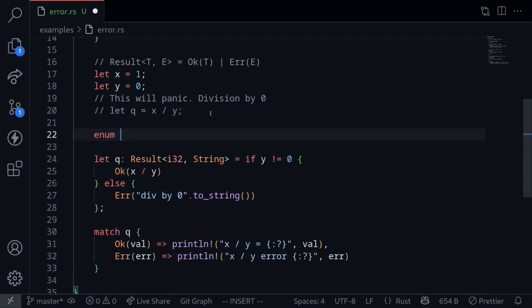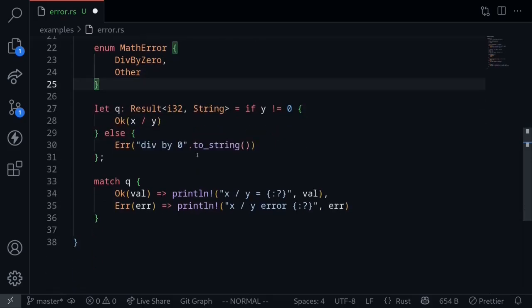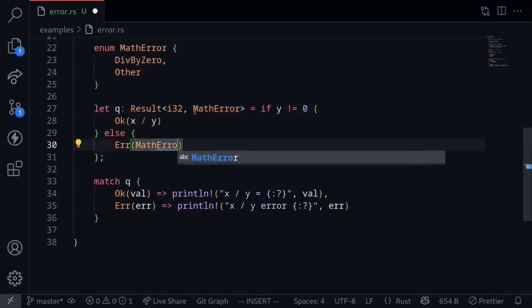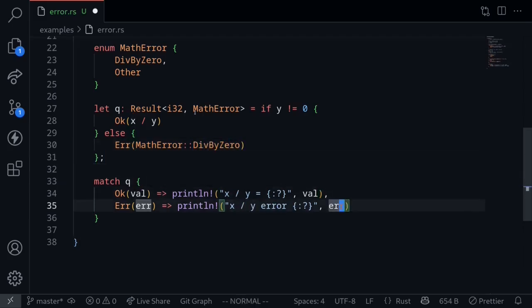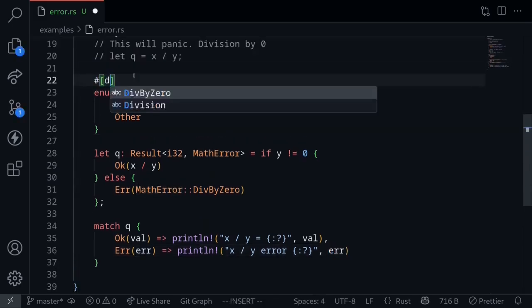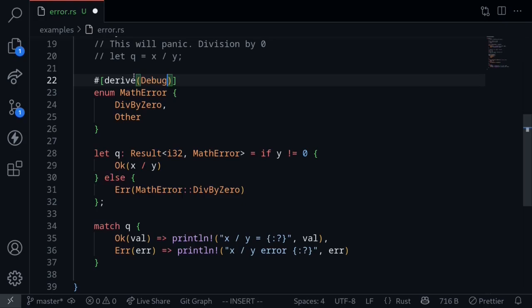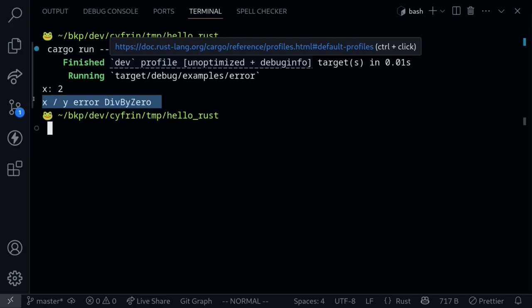We can make one more improvement to this code. Instead of returning a string for an error, we can return an enum. Let's define an enum called MathError. The MathError enum can have two values, DivByZero and Other. When we encounter a division by 0, let's return the MathError DivByZero enum. Now to print this enum, let's attach the derived Debug attribute onto this enum. And finally, let's move this enum up to the top of the file, outside of the main function. Execute the code again, and this time we get the enum printed out, the enum DivByZero.